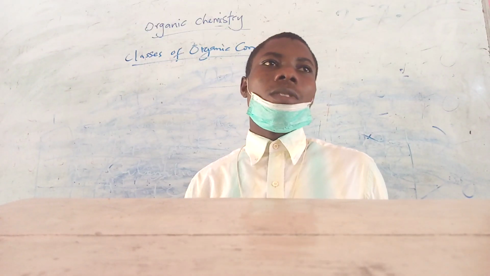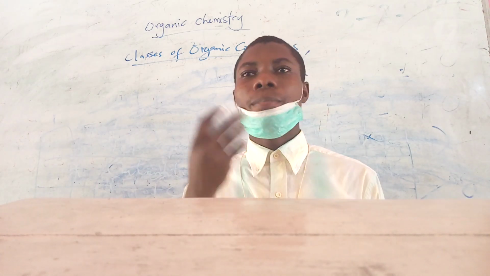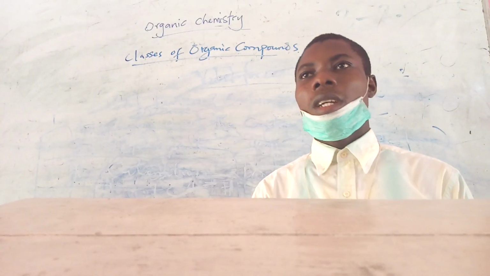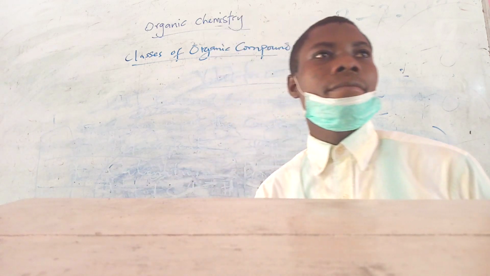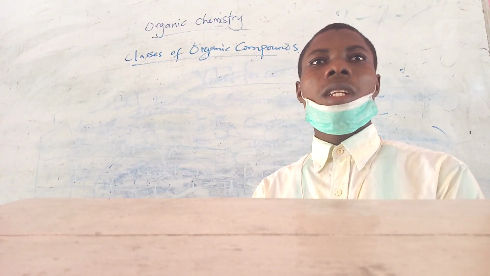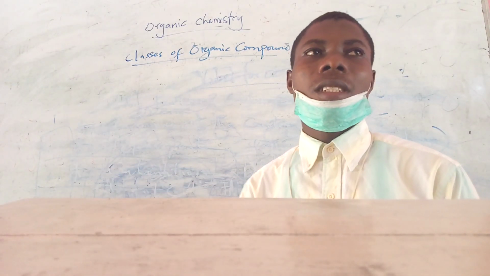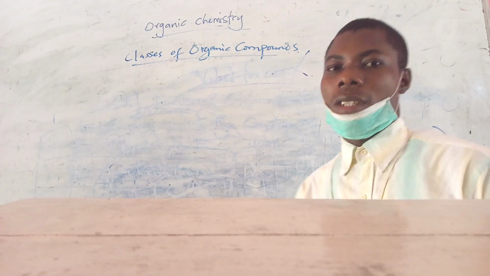Now, we said these organic compounds are numerous, ranging from the food we eat, the carbohydrate, the lipid, the fat and oils, the proteins, the clothes we wear, the house we live in, the rubber we use, and a host of others. Now we have classes of organic compounds.